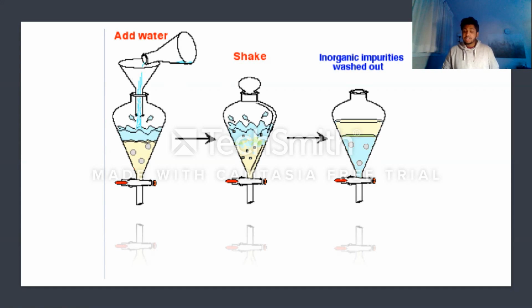So after the organic layer is collected, the organic solution needs to be dried. The organic solution may contain excess water. By adding drying agent, we can remove the excess water.